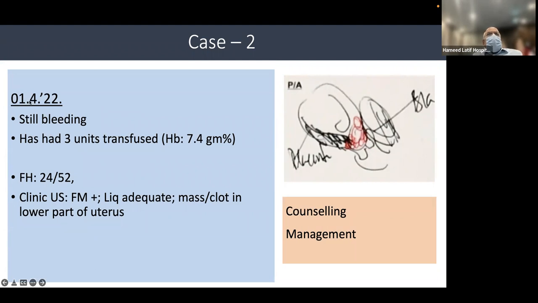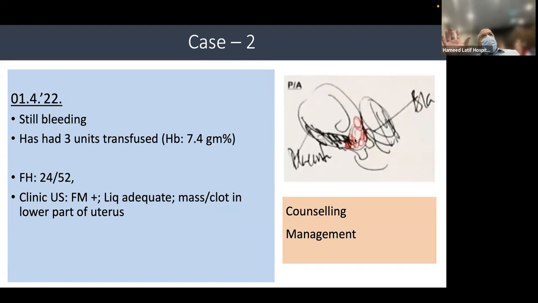And after 10th of March, this patient came on 1st of April. Still, she was bleeding, and in the intervening 20 days, she had 3 units transfused, but still her hemoglobin was 7.4 grams, which meant that she had considerable amount of bleeding. On 1st of April, her fundal height was 24 weeks, and on ultrasound in the clinic, fetal movements were there. Liquor was adequate, and there was a mass or clot in the lower part of the uterus, which is shown here in this diagram. How are we going to proceed?